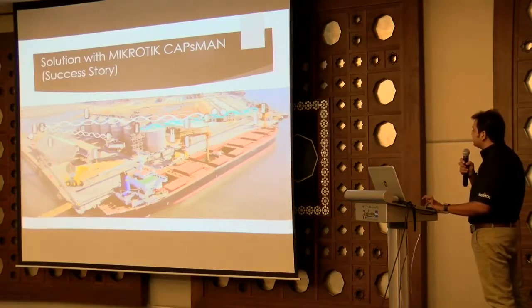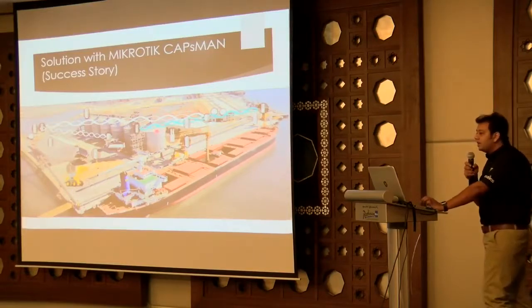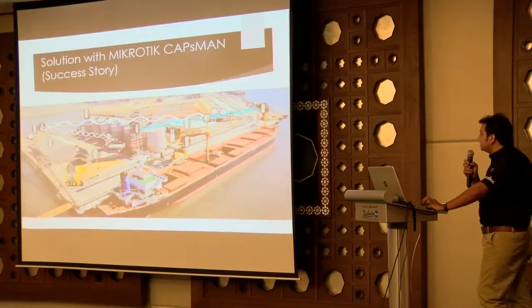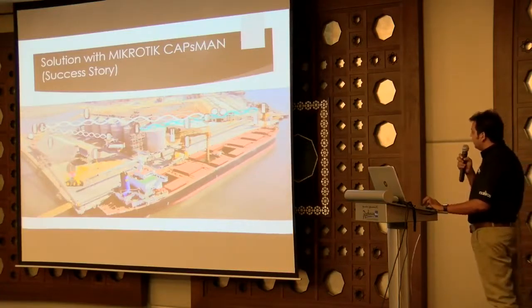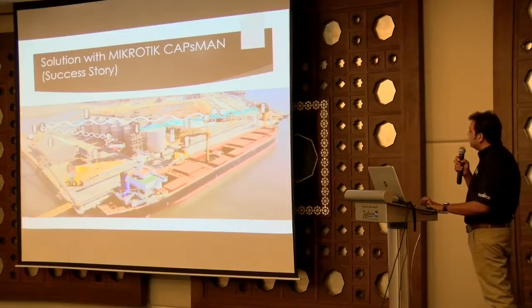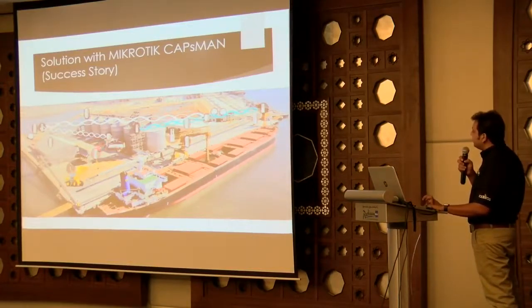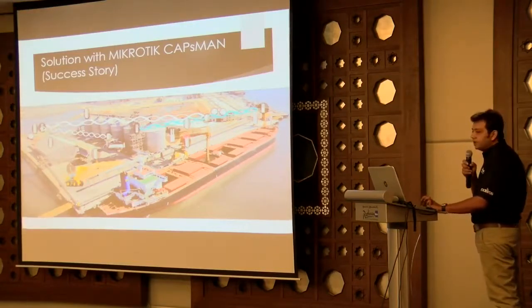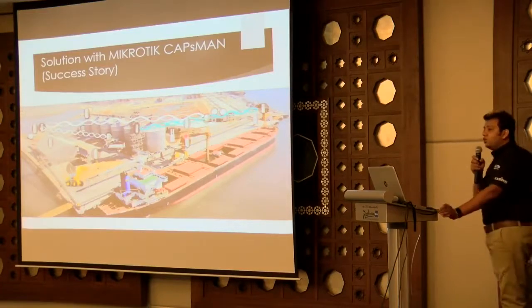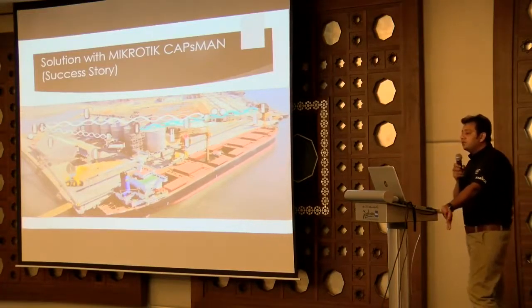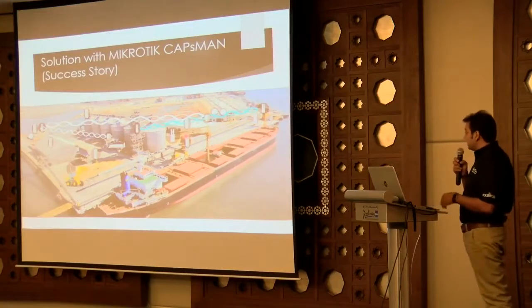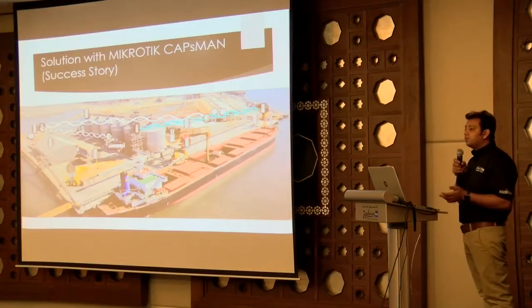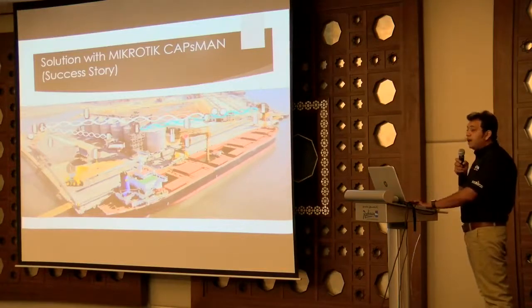But you can see, like this vehicle, it has to roam all over the terminal. We can't install cable over here, so the wireless system was the only option. Whenever this loader is near this AP, it will connect to this AP. But if it roams to another side, it has to connect with another AP. So it is very important that we know where to use the cable system and where to use the wireless system. We can't do this kind of project through cable. That's why we need the wireless system, and CAPsMAN was the option we used.